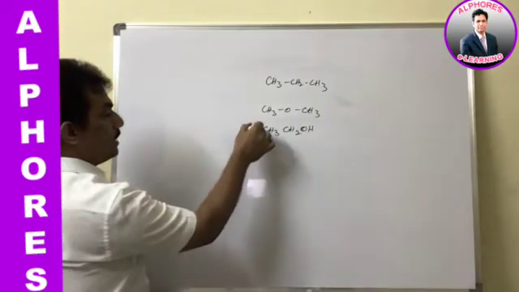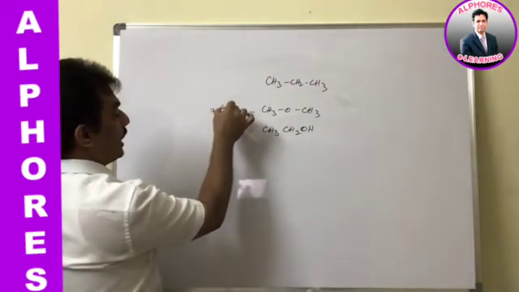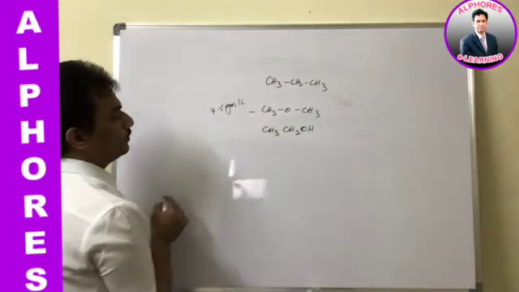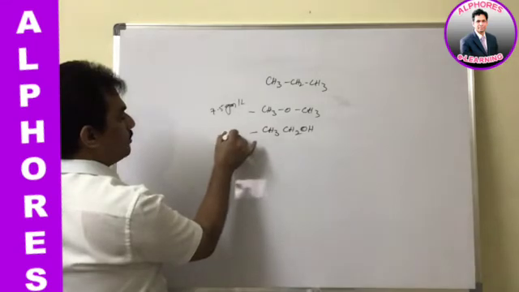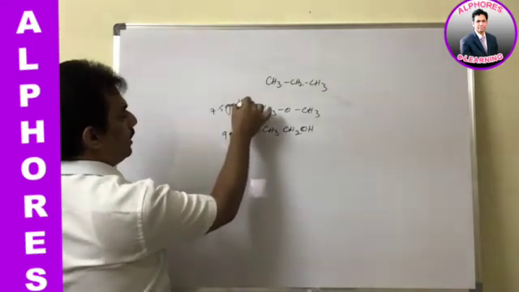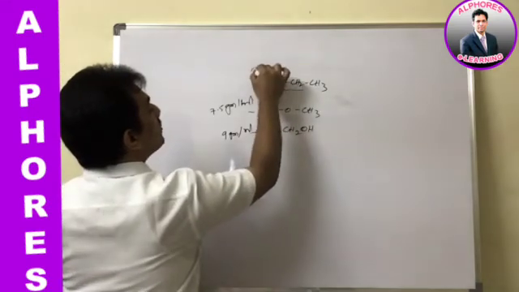Dimethyl ether has a solubility of around 7.5 grams per liter, ethyl alcohol is completely miscible, and whereas propane is immiscible.